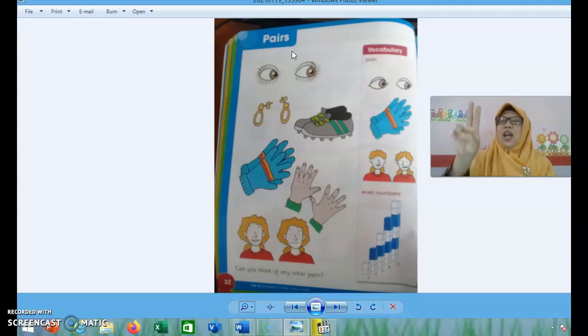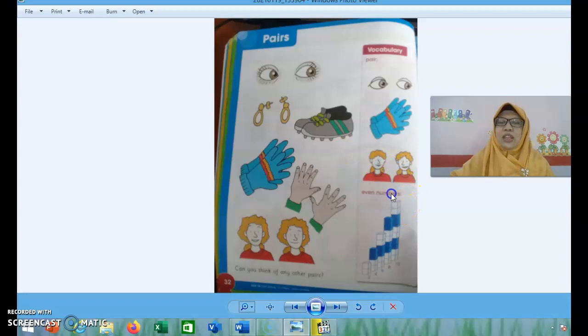Bendanya ada 2, tapi itu dianggap satu kesatuan. For example, shoes. Shoes dianggap sepatu itu dianggap satu, tapi bendanya ada berapa? 2. Mata juga, eyes, ada 2 eyes, tapi dianggap satu. And then earrings, gloves, hands, mereka ada 2, but regarded as a unit. Ya, this is pairs.